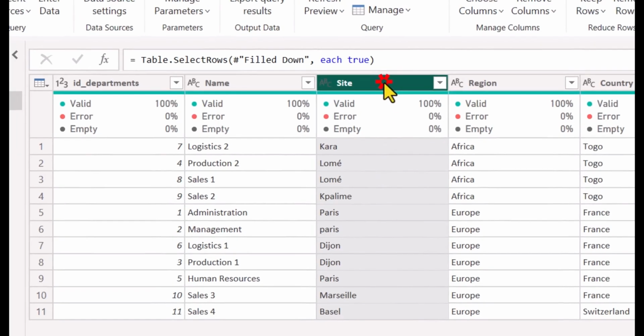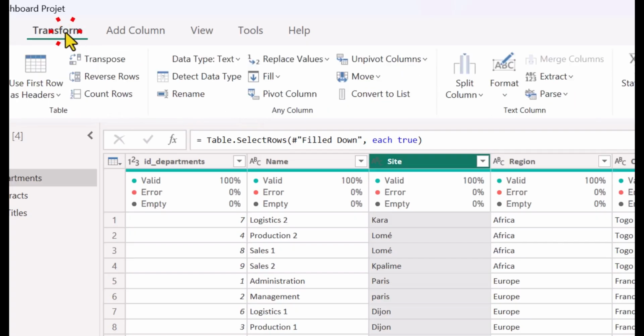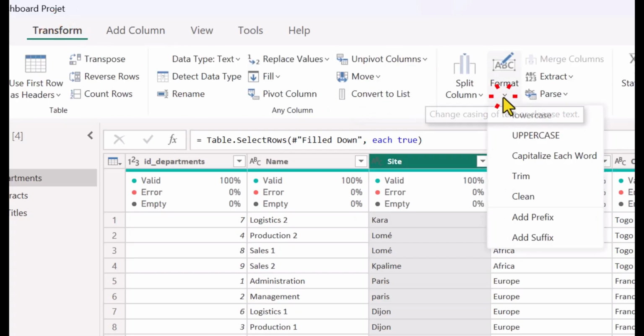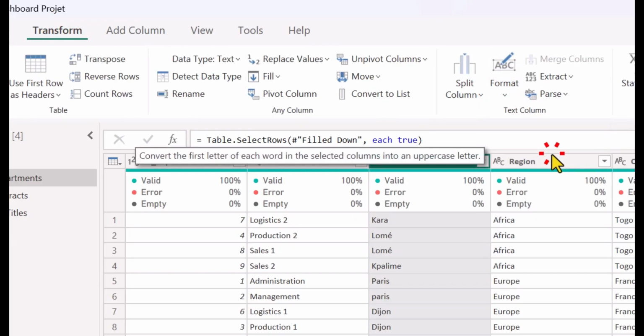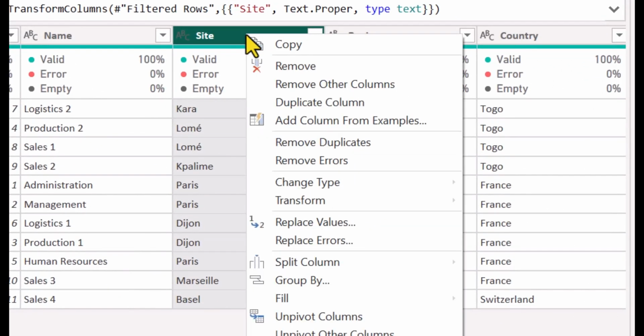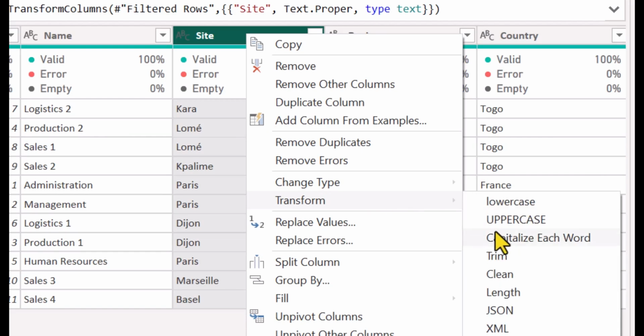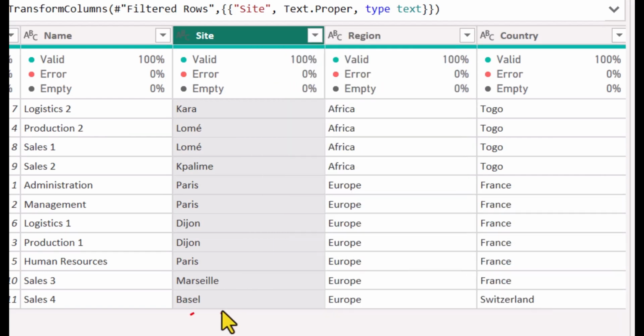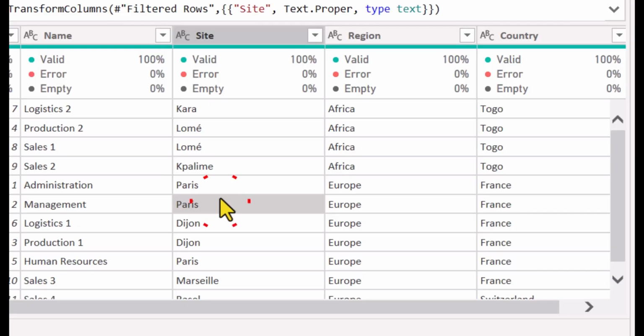Click on the site column. Now go to Transform, Format, Capitalize Each Word. There is another method. Right-click on the site column, go to Transform, then Capitalize Each Word. Power BI automatically fixes the text.